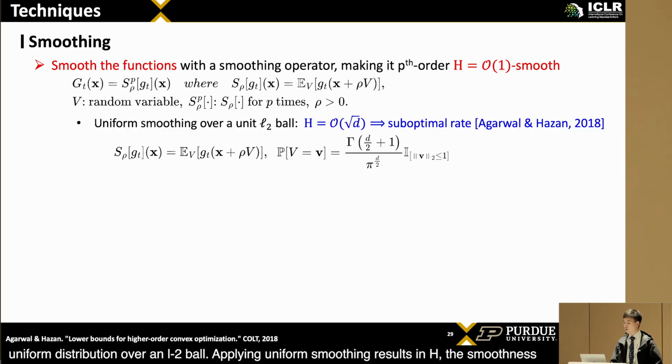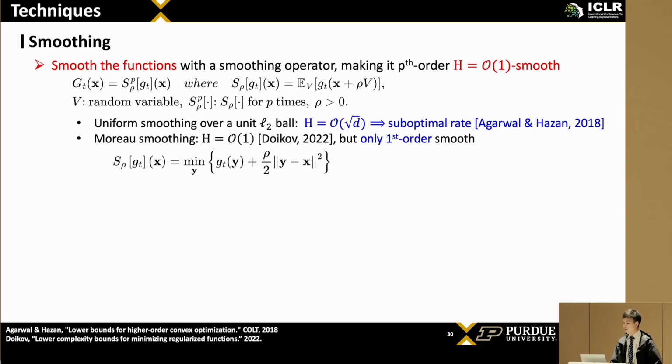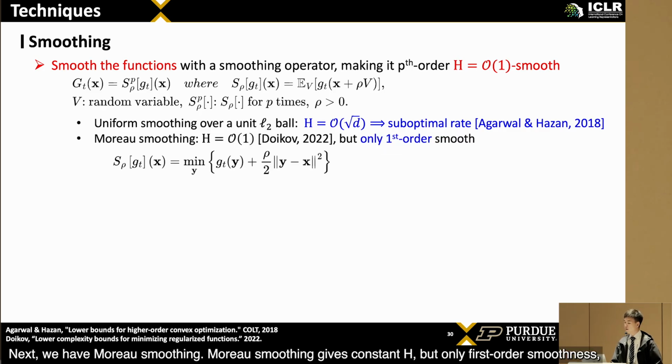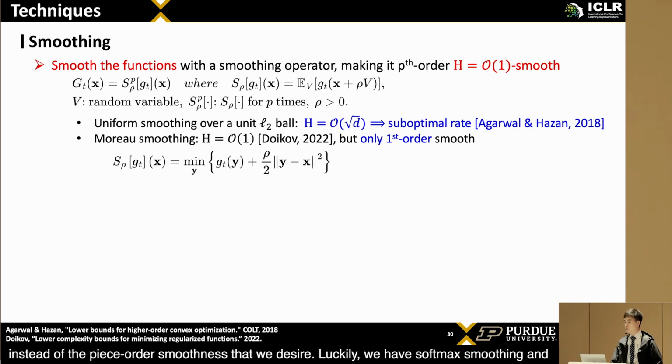Applying uniform smoothing results in h, the smoothness parameter, being the order of square root d, which would lead to a suboptimal rate because in the high dimensional setting, the dimension d is the same order as the number of iterations, t. Next, we have Moreau smoothing. Moreau smoothing gives constant h, but only first-order smoothness, instead of the p-order smoothness that we desire.